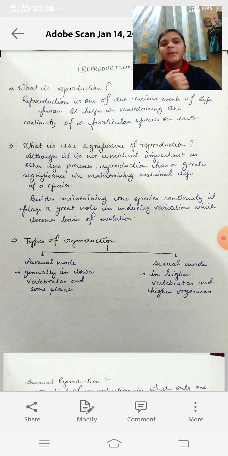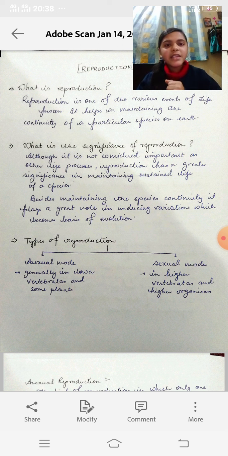We can understand it by saying that if a particular organism or a particular group of organisms or species ceases to reproduce, its population will get wiped out within a little course of time. Now we will move to the next topic: what is the significance of reproduction.